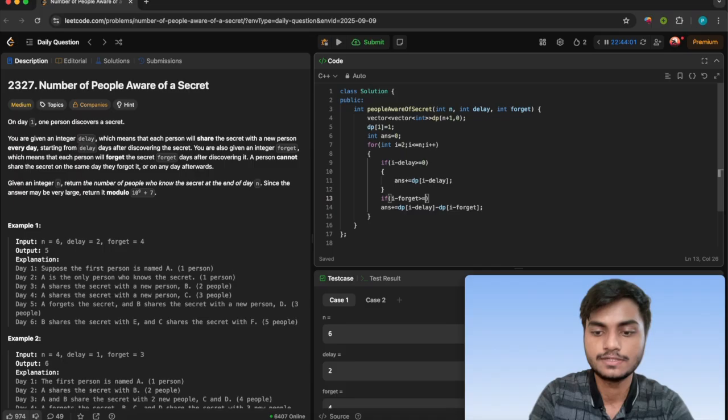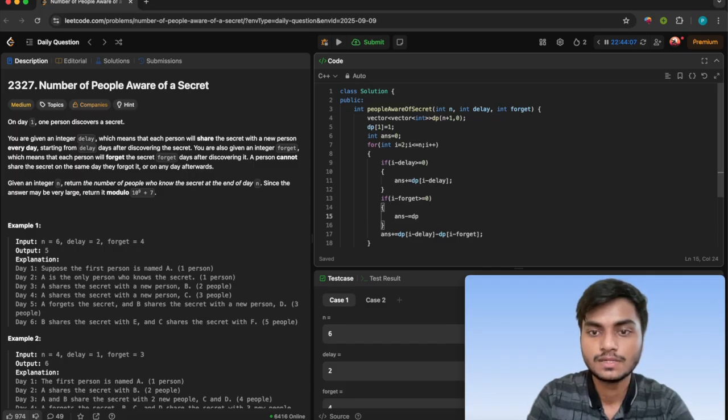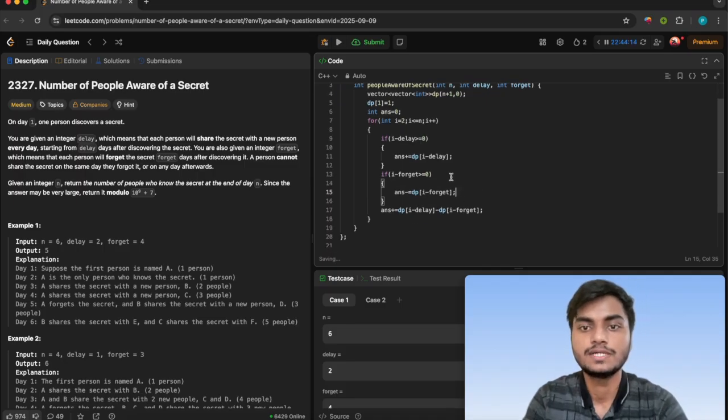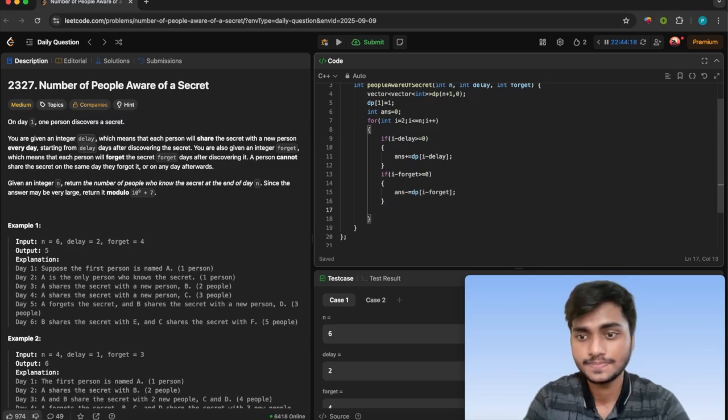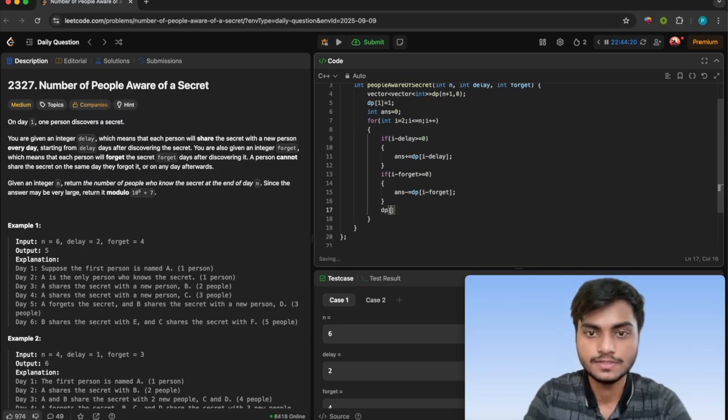If it is greater than or equal to 0, then we'll do answer minus dp of i minus forgot. All those sums will be considered here, and dp of i will be your answer.